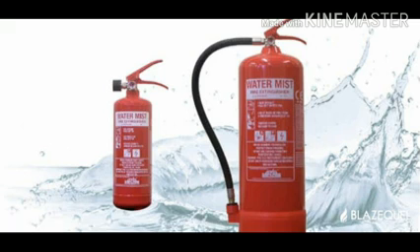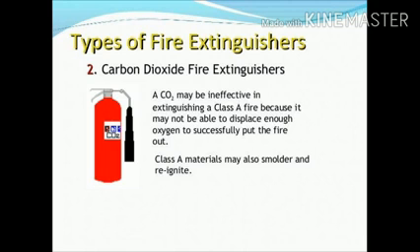For example, the carbon dioxide fire extinguisher. Now, the carbon dioxide fire extinguisher is ineffective in extinguishing class A fire because it will not be able to displace enough oxygen and put out the fire easily. Similarly, the carbon dioxide extinguisher is normally used in oil fires as it forms a huge thick layer on the burning oil and it cuts off the oxygen supply to it.